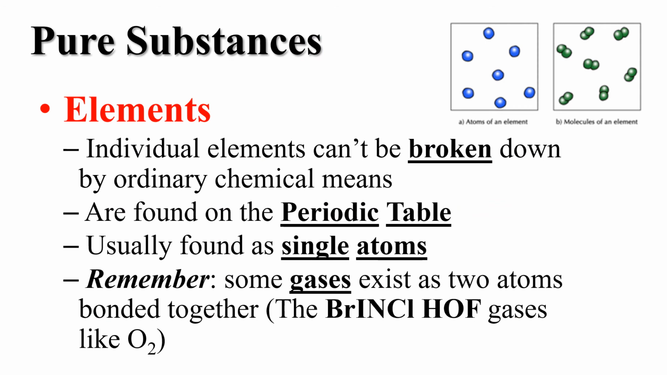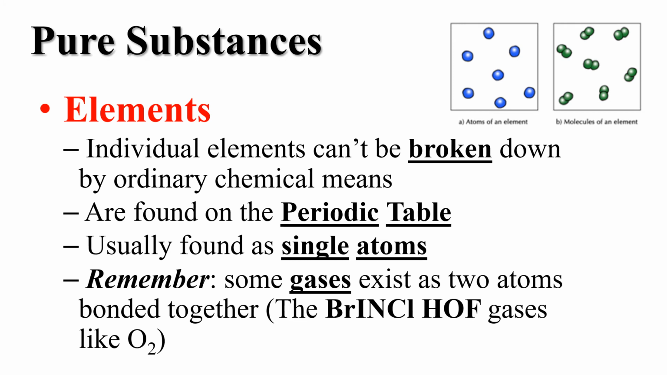Elements, individual elements, can't be broken down. They are as simple as they can possibly be. You can't break them down by normal chemical means. They are found on the periodic table, and they'll have their very own box. They're found as single atoms unless, like I said before, they're diatomic. They're the ones that can't exist alone.